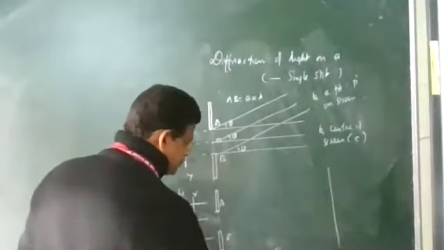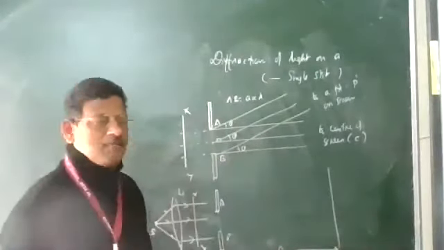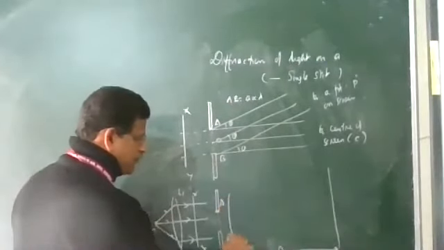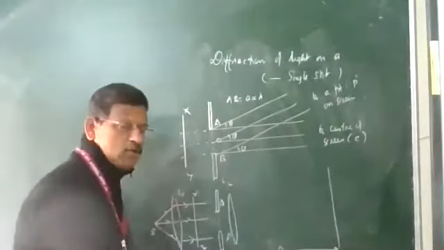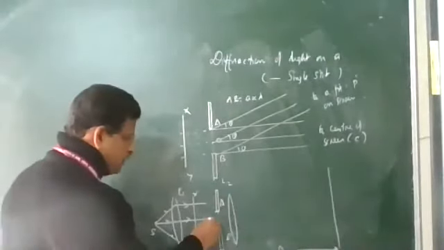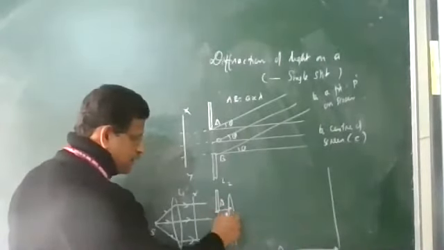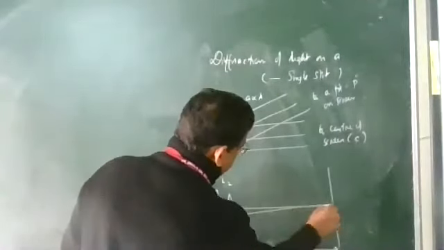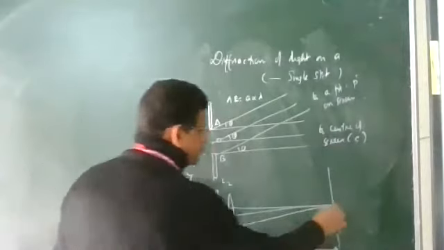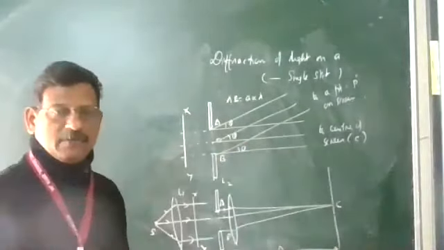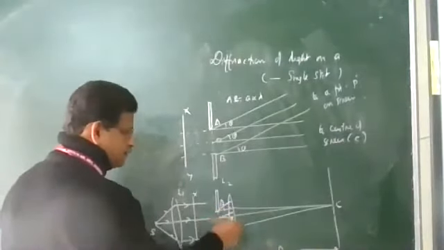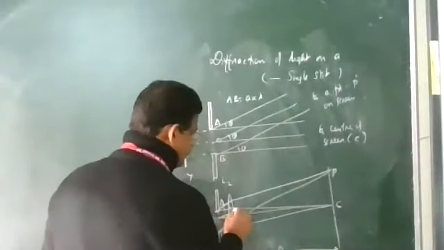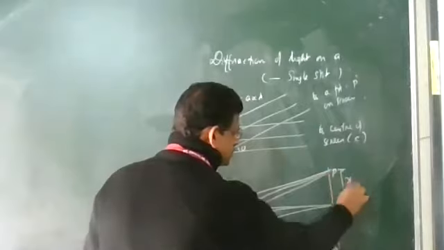Let it be at a distance D from the slit. One set of rays goes straight, and we keep another convex lens L2 of larger focal length very close to the slit. When the set of rays comes here parallel, after refraction through this lens they converge to a point on the screen. So here we get maximum intensity. Another set of rays goes at an angle theta, and they reach a point on the screen at a distance x.